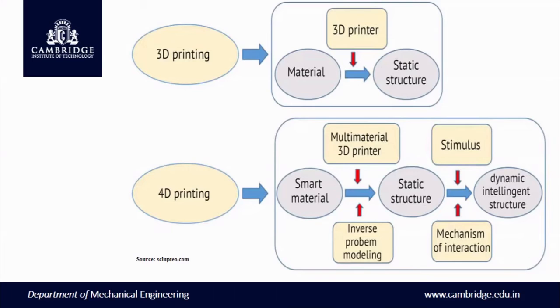So here in 3D printing and then in 4D printing, 3D printer material and static structure. So these are three phenomena where we can see material and static structure. Material is very important, and the static structure of that will be done in the 3D CAD systems, and then that will be printed. In 4D printing, smart material is used, static structure, and then dynamic intelligence structure. Multi-material 3D printer, stimulus, inverse problem modeling, mechanism of intersection.